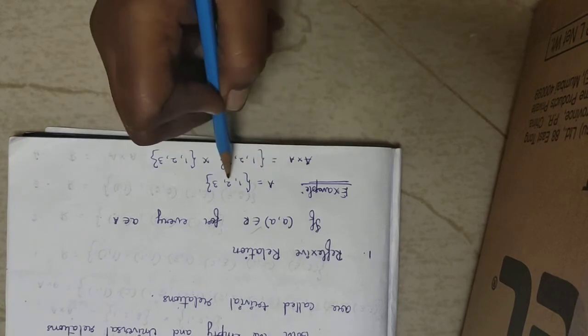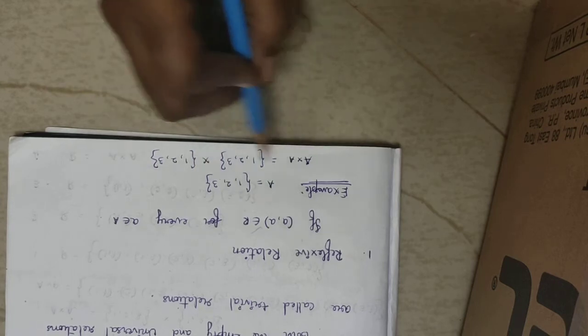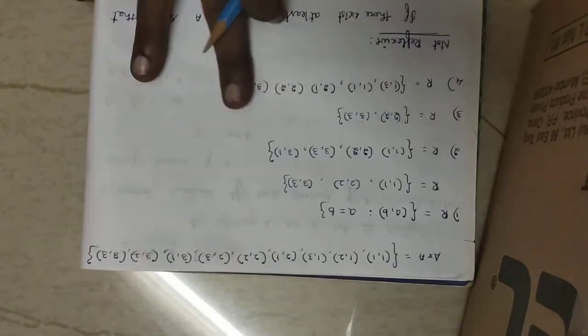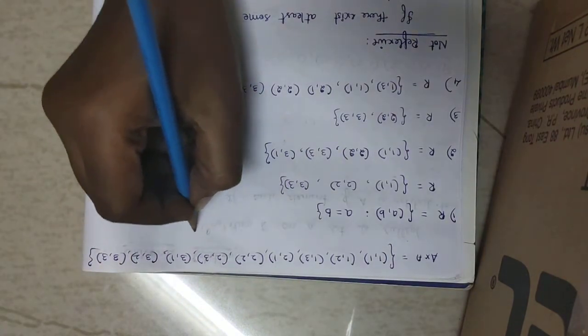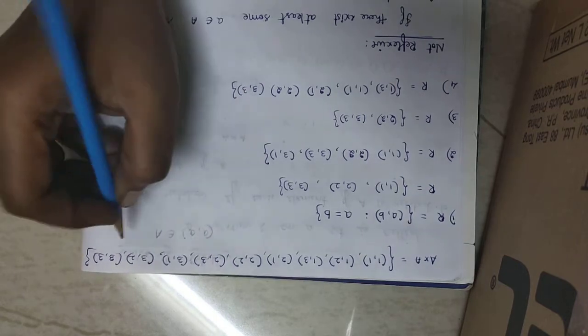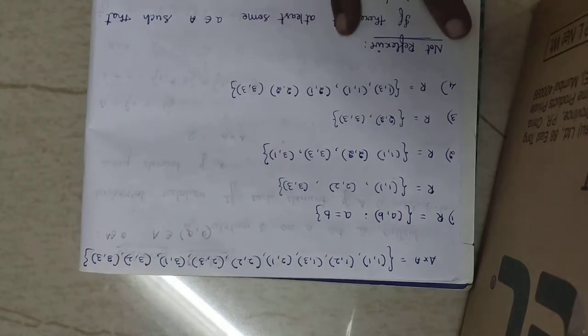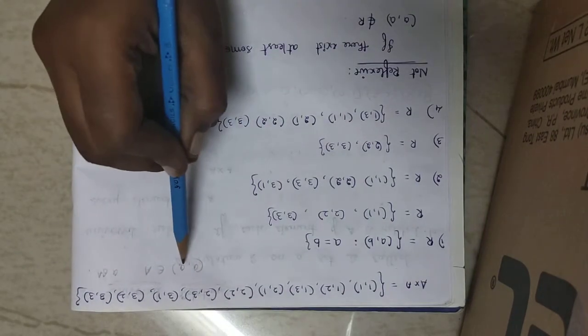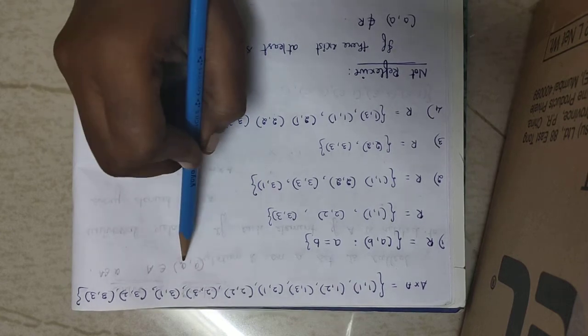A is equal to, same set I have taken, 1, 2 and 3. Now A cross A, we know there are 9 ordered pairs in this Cartesian product. Our condition for the reflexive relation is (a, a) should belong to R for every a belongs to A. Whatever I have taken as the first one, the second one should also be the same.